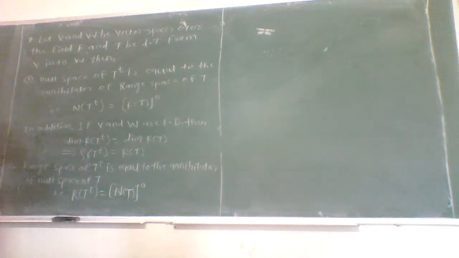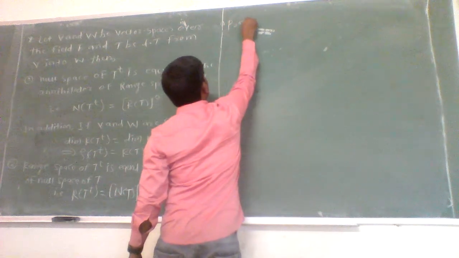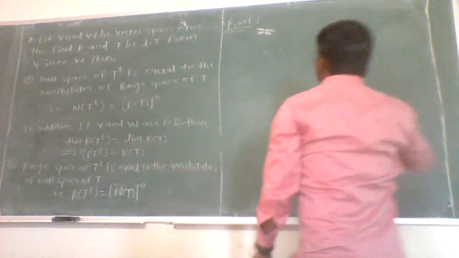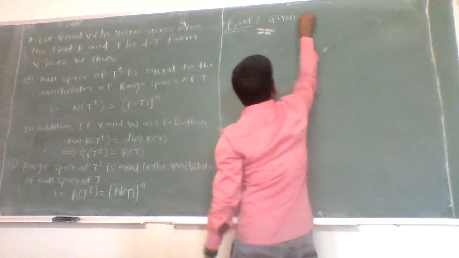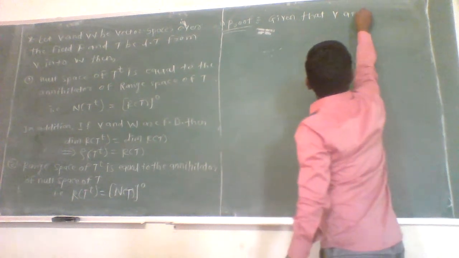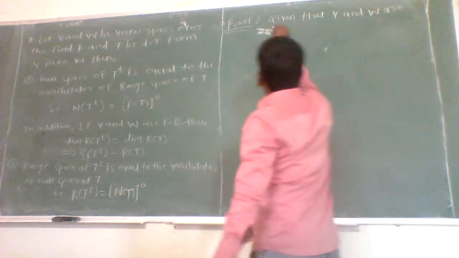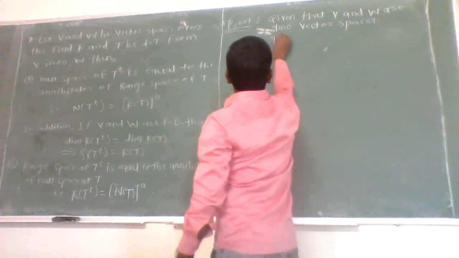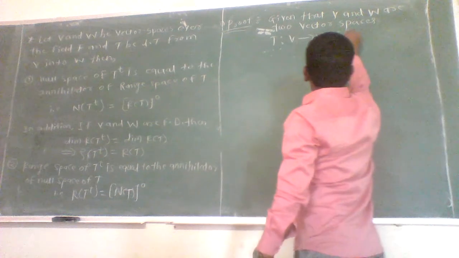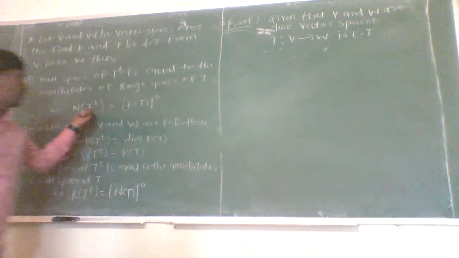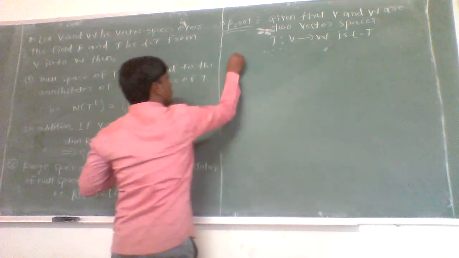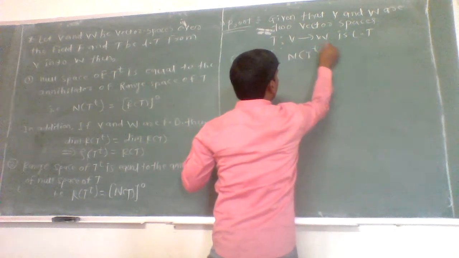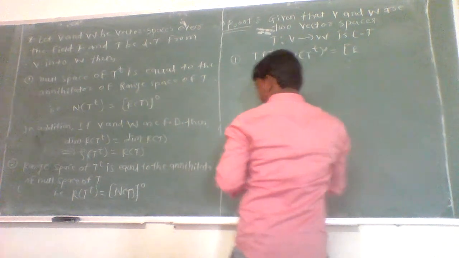Okay. So here actually given that V and W are two vector spaces, and T is a linear transformation from V to W. We have to prove the null space of T^t is nothing but the annihilator of the range space of T. First one, to prove that the null space of T^t is nothing but the annihilator of range space. Before that, let us see what is a null space.